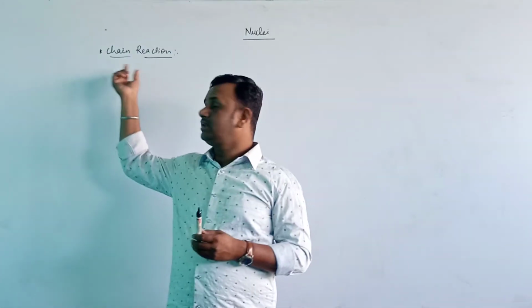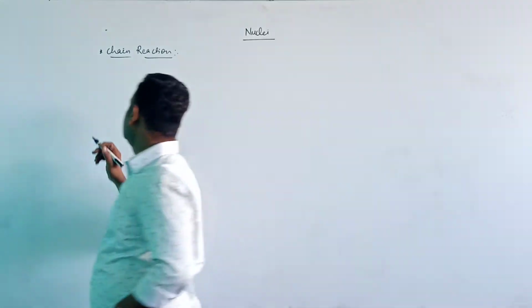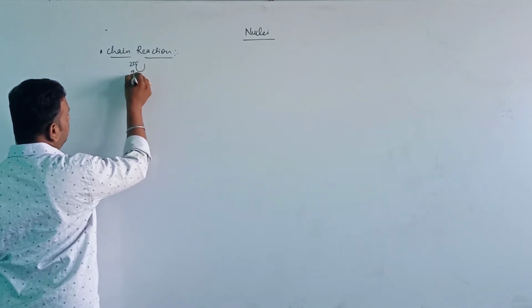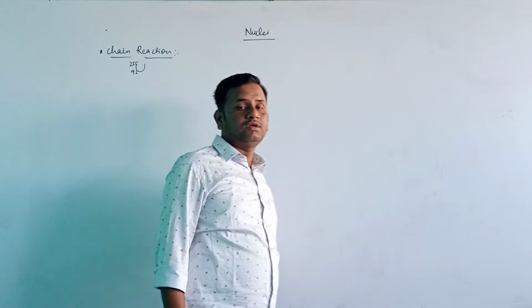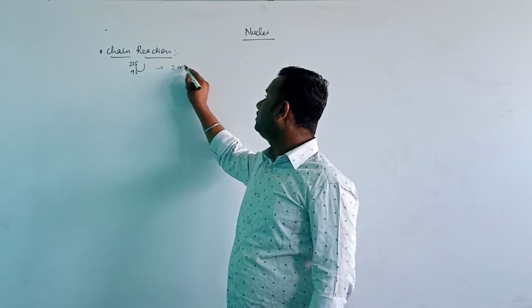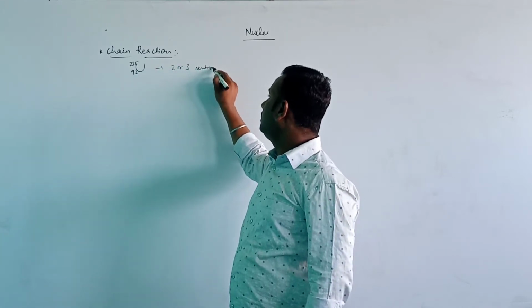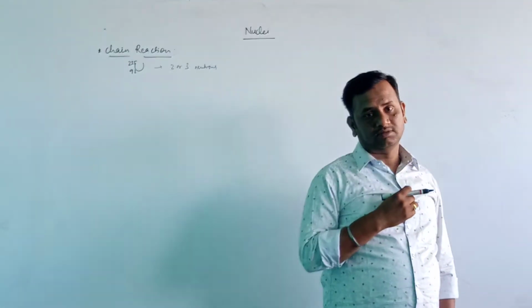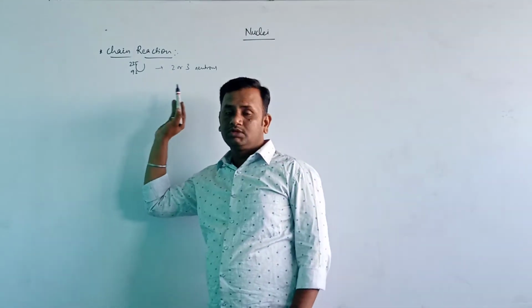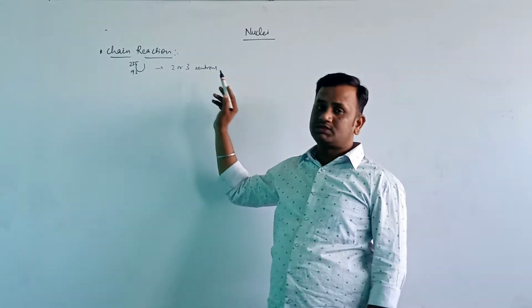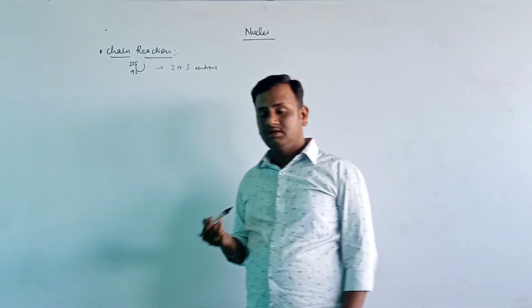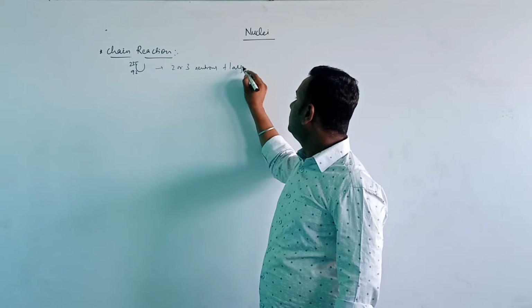So now, chain reaction. During the nuclear fission of uranium-235 (92), at least two to three neutrons are ejected, and a large amount of energy is released.